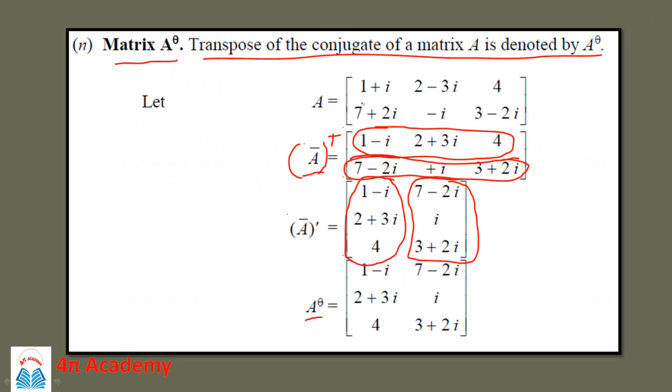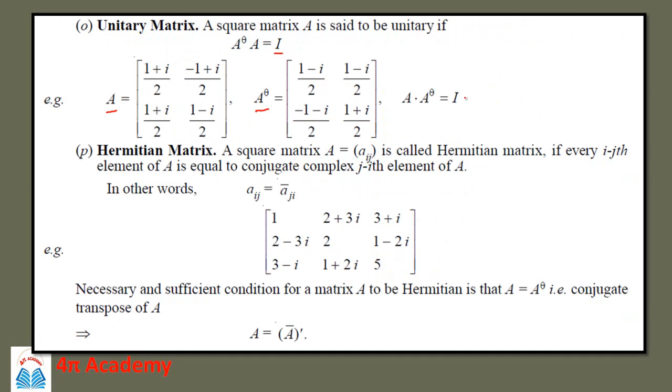That is, first you have to find out the conjugate of this matrix A, and then you have to take the transpose of that conjugate. So that will be the transpose conjugate of the matrix, which is A raised to theta. You try it yourself, and try to take the product of A with A raised to theta. When you take the product of A with A raised to theta, it is equal to I, which is the identity matrix. So this is the property of a unitary matrix.